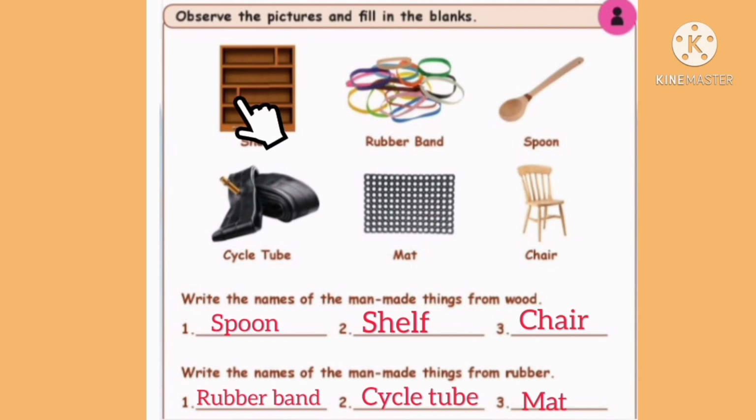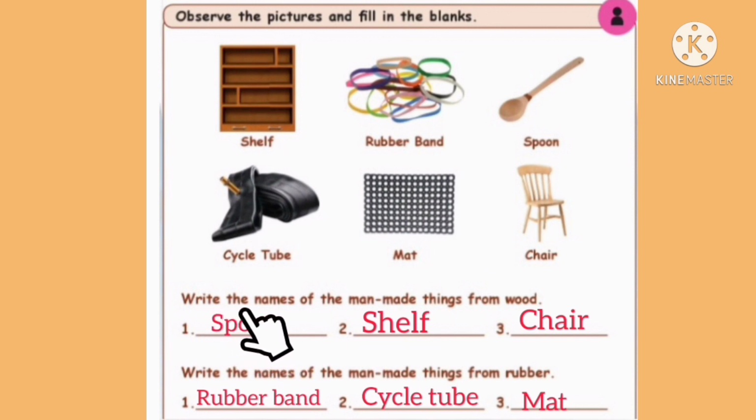Look here children. Observe the pictures and fill in the blanks. Shall we do, children? Come on. First one, shelf, rubber band, wooden spoon, rubber cycle tube, rubber mat, this wooden chair. This is a wooden shelf. These are rubber bands.